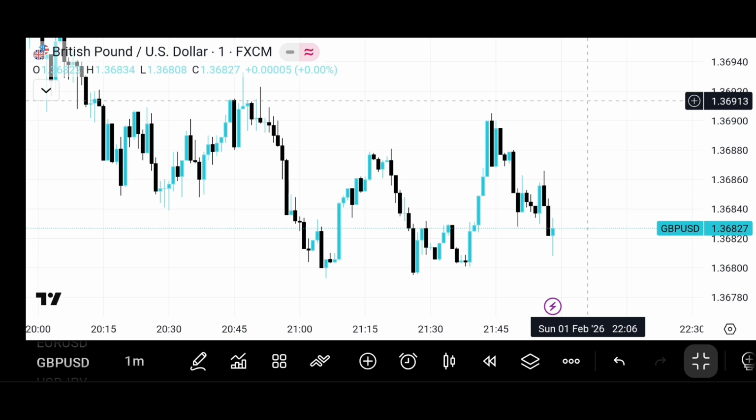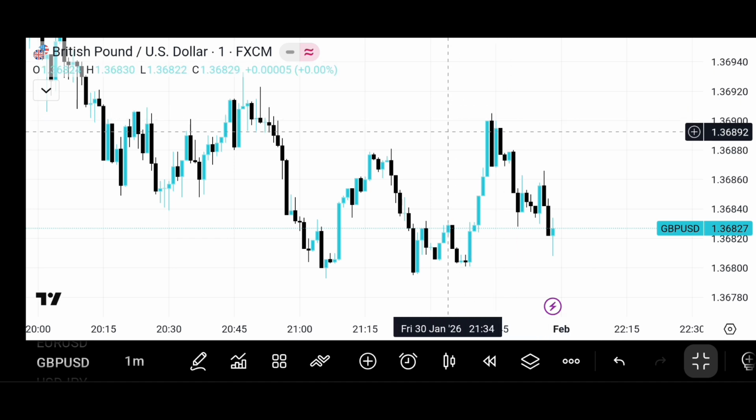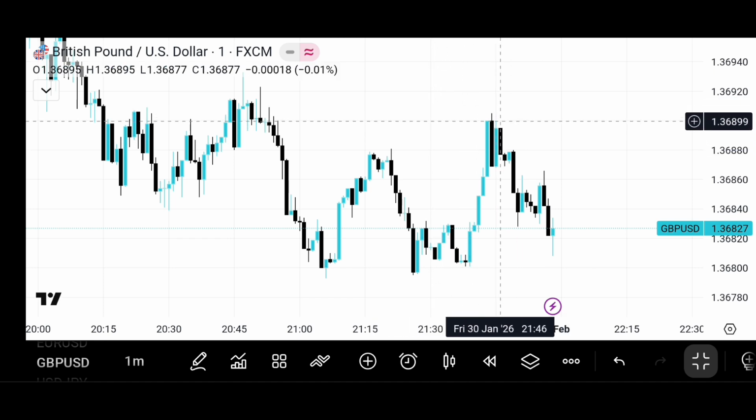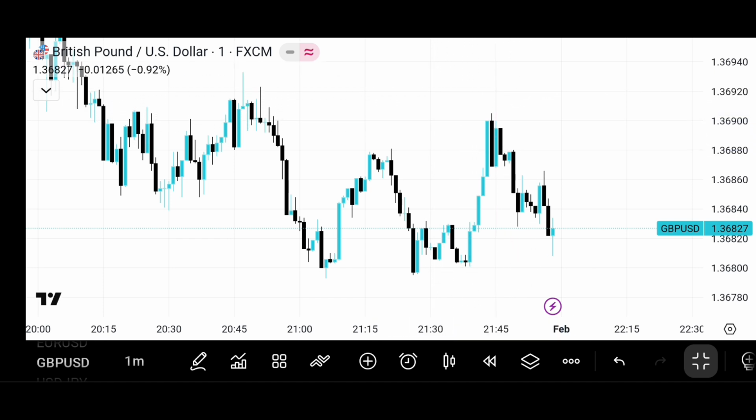So here is the simple rule to use. First, define the higher time frame bias. Then use the lower time frame only to find interest, not to define direction. Now that you understand how higher time frame and lower time frame trends interact, the next step is combining market structure with ICT concepts like liquidity and point of interest. This is where things get really powerful.